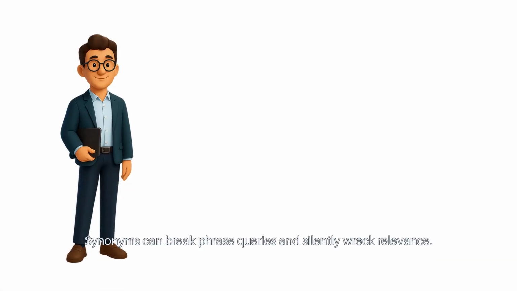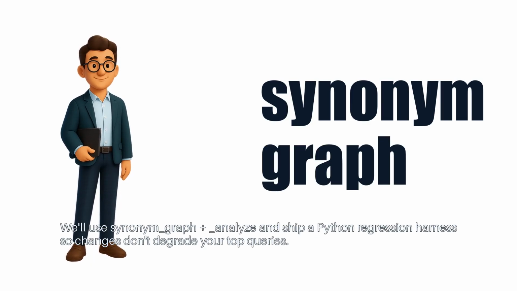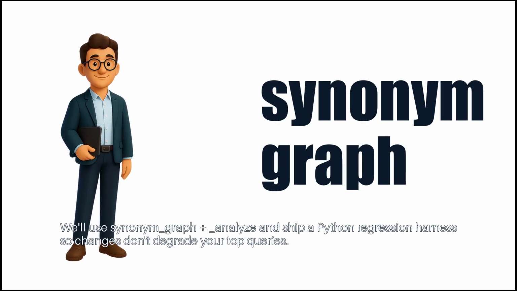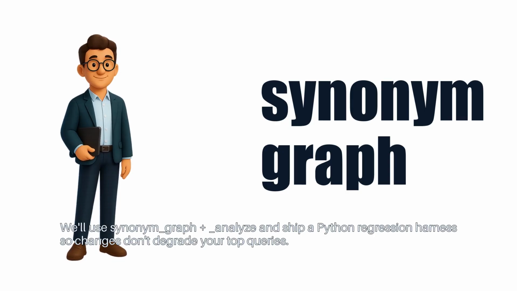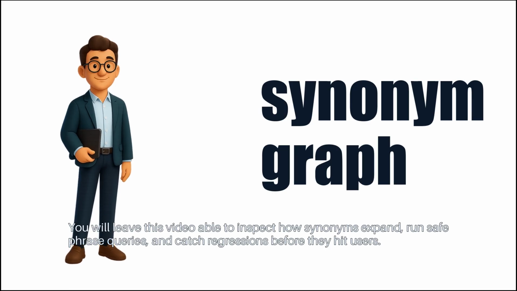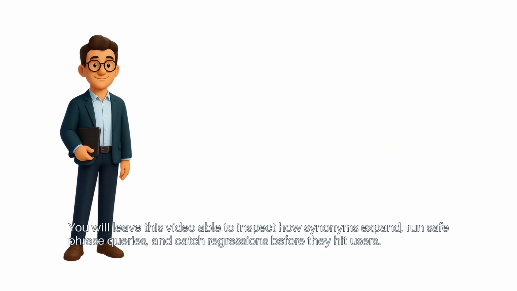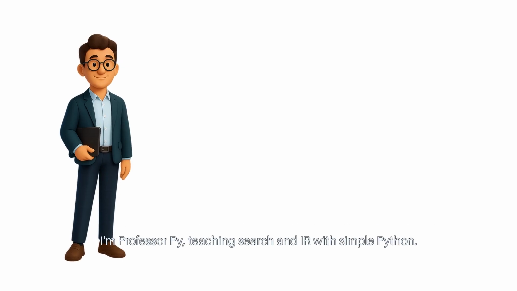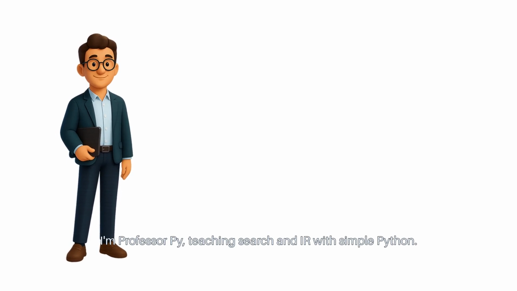Synonyms can break phrase queries and silently wreck relevance. We'll use synonym graph plus analyze and ship a Python regression harness so changes don't degrade your top queries. You will leave this video able to inspect how synonyms expand, run safe phrase queries, and catch regressions before they hit users. I'm Professor Pi, teaching search and IR with simple Python.